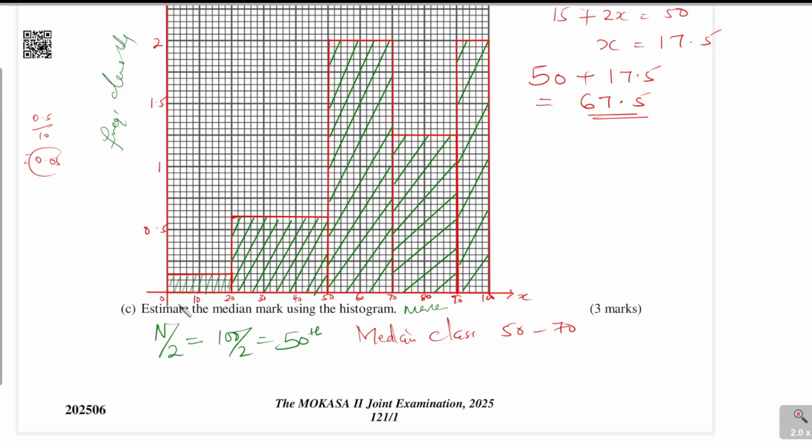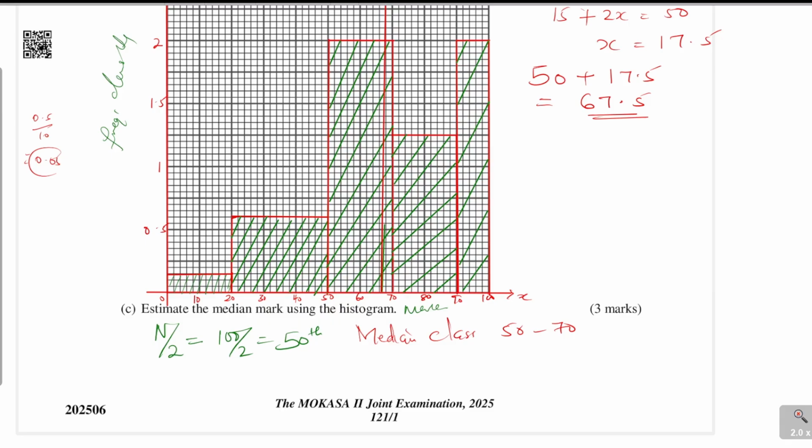So if you are to draw a vertical line to show where the median is, you simply come here. So from 50, you add 17, so you have 67. So this is 62, 64, 66. So 67 will be somewhere. Let me use a different pen here. So it will be somewhere here, 67. So if you are to draw a vertical line showing where the median is, this should be the vertical line that is here. So 67.5. And that is how you're supposed to solve that question.